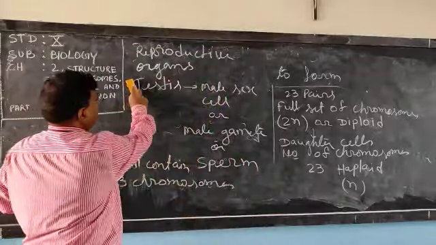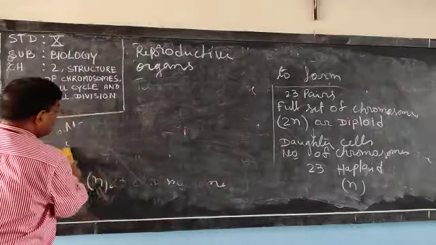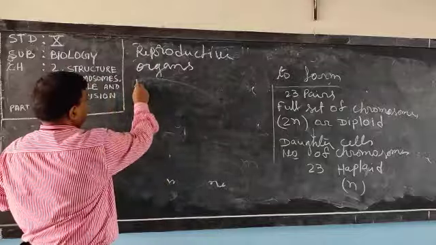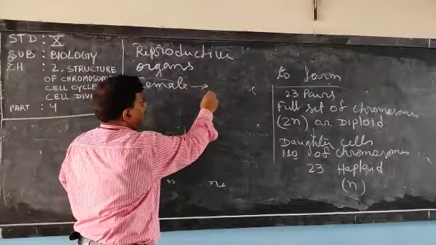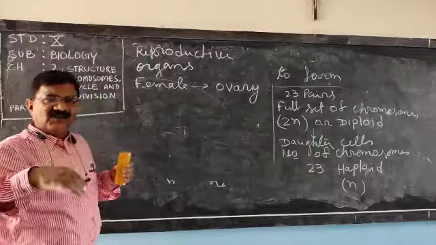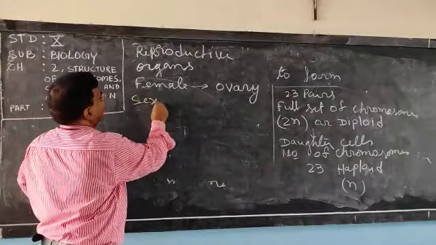Coming to the reproductive organ of the female. As I have told you, the reproductive organ of the female is the ovary. Can you name the cell produced by the ovary? The sex cell, the female sex cell.